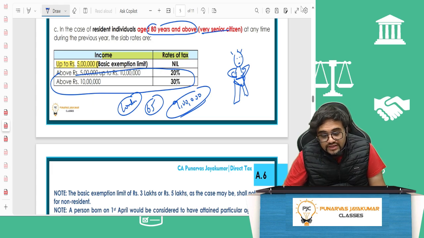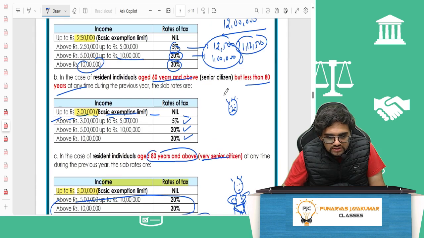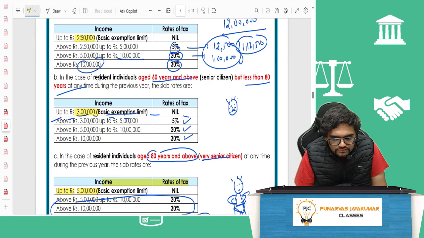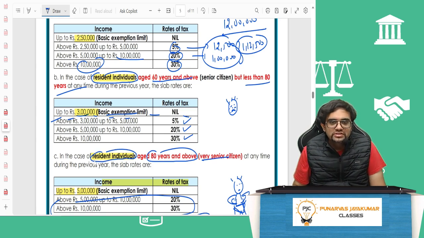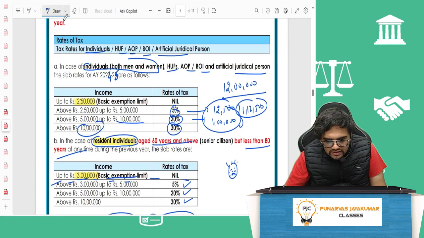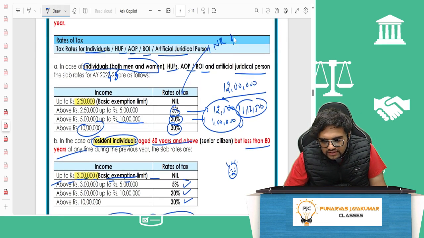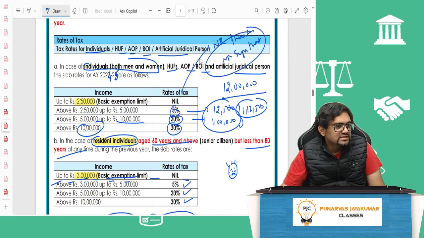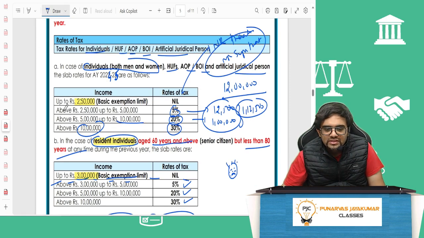Yes, very good. It is 2 lakh 50 only, my dear friends, because these are the key words here: resident individual. Only for resident individuals. For non-resident Tata, non-resident Super Tata, this will be the same. What will be the same? The basic exemption limit will be 2 lakh 50 only. Good.